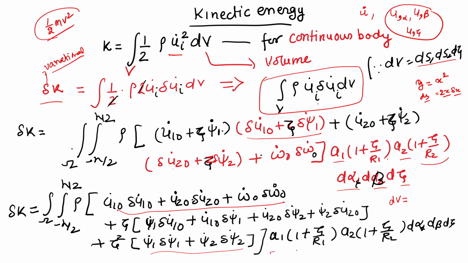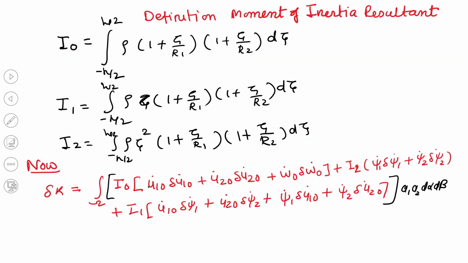Now, we see these terms A1 (1 plus zeta by R1), A2 (1 plus zeta by R2). So, now it is time to define the moment of inertia. I0 will be defined as the integral of rho times (1 plus zeta by R1)(1 plus zeta by R2) d zeta from minus h by 2 to plus h by 2. This is the definition of the moment of inertia resultant for the case of a doubly curved shell.